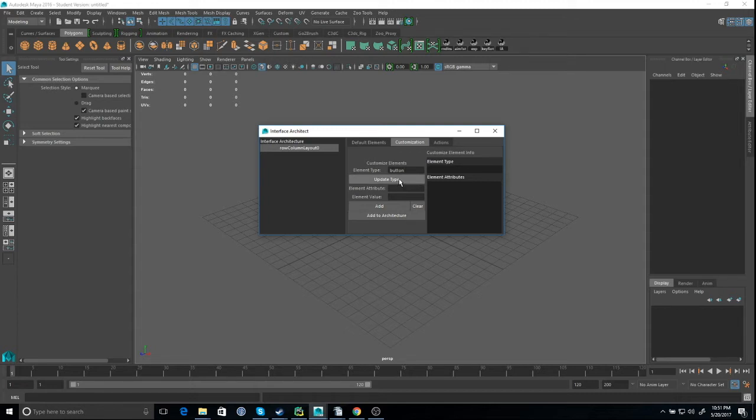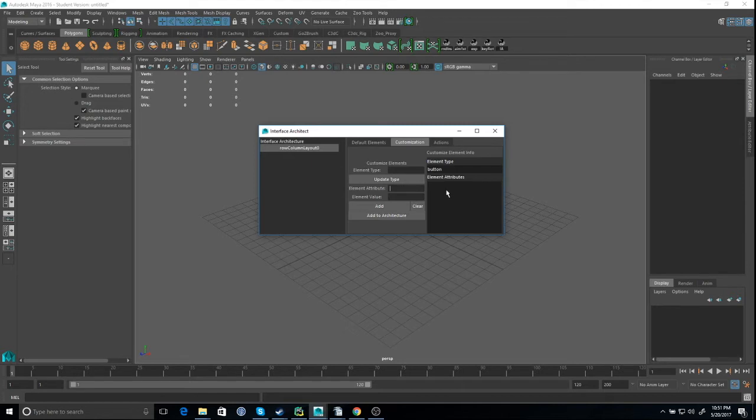So let's do a correct one. When you do update type, it will go to here to show you whatever type it is. So if, say, I want a row layout, it will just get updated. Button. Okay? And now we start to add attributes.